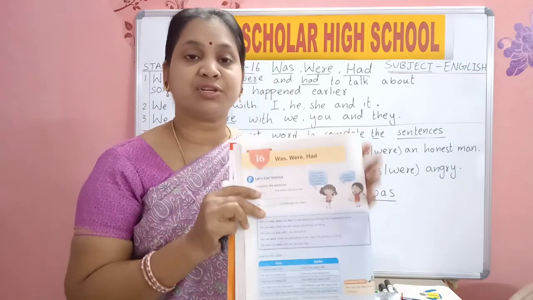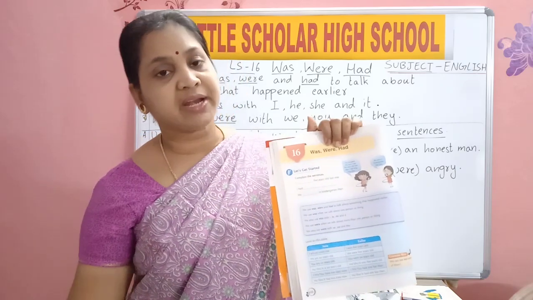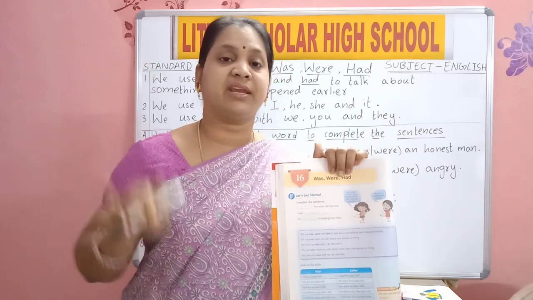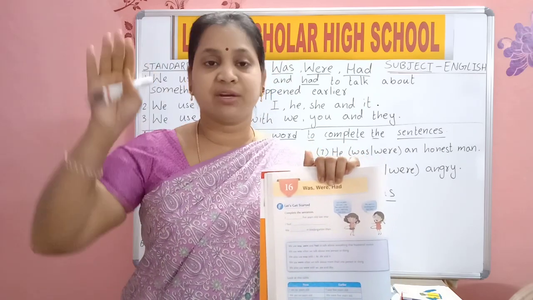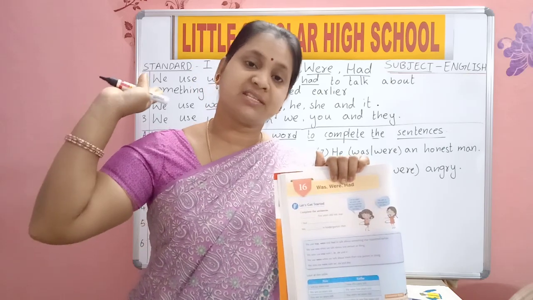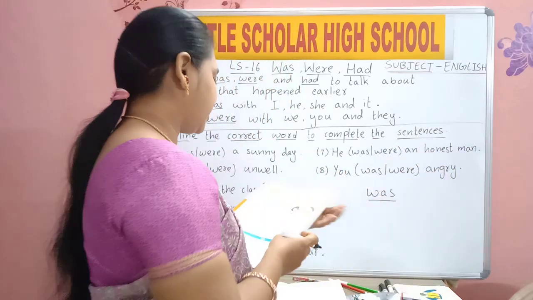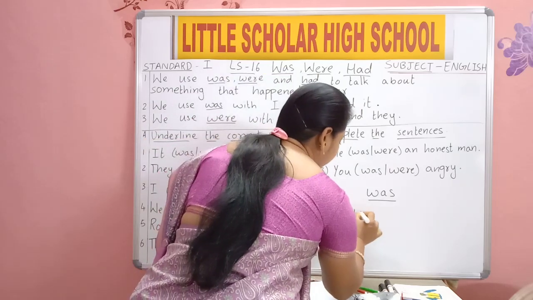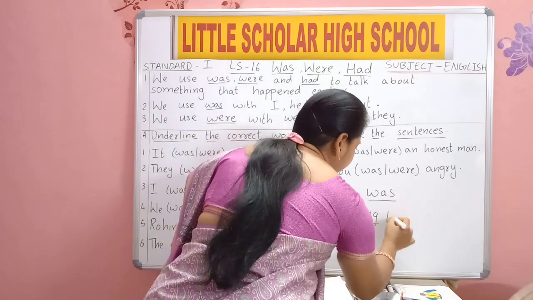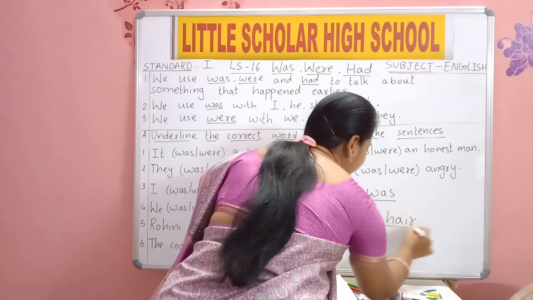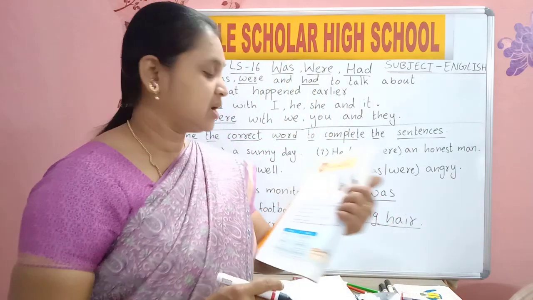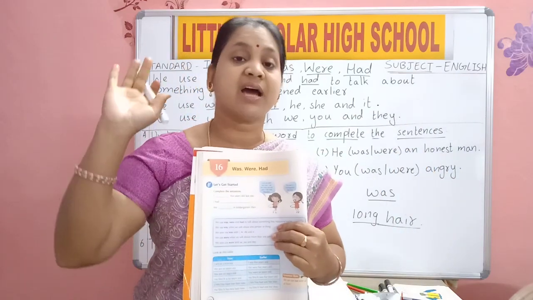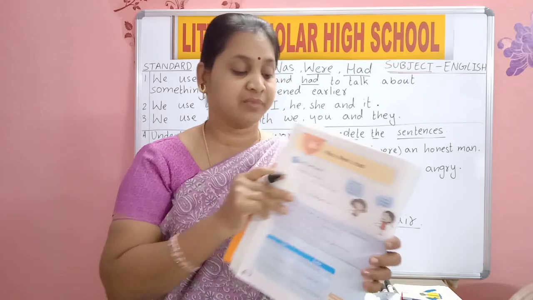I had, at that time what she had? She had long hair at that time. I had means last year she had long hair. Yes, I had means already, not now. So I had long hair. Second dash, right, L-O-N-G, long, H-A-I-R, hair. I had long hair. What she is saying, when I was in kindergarten, I had long hair.